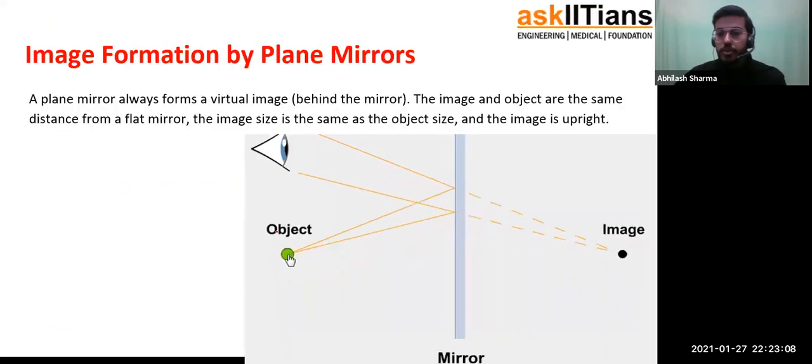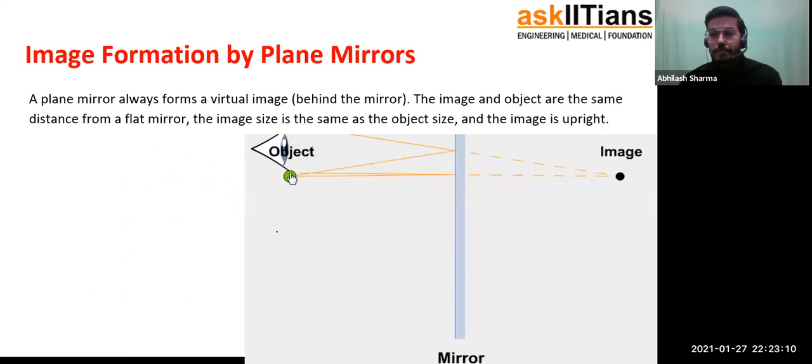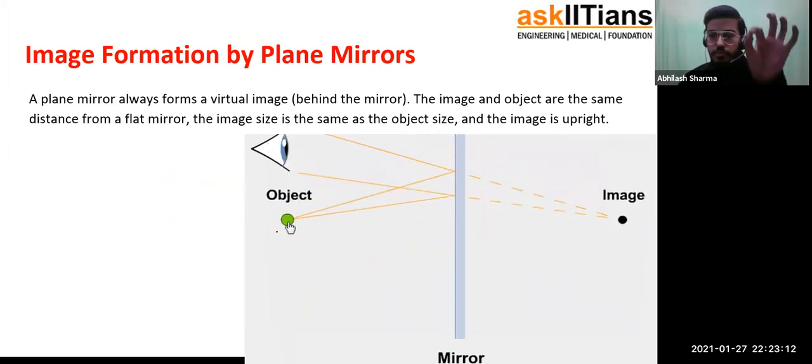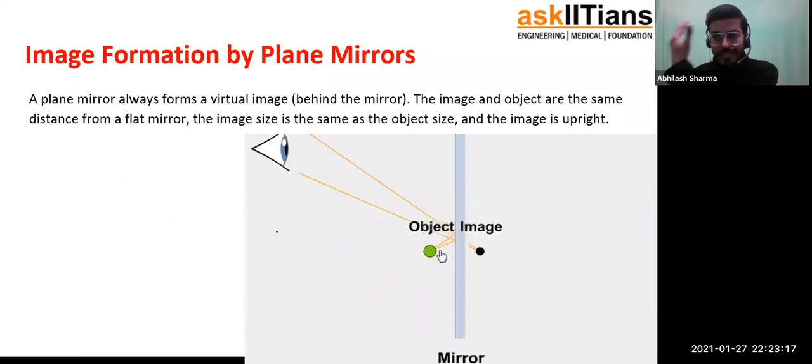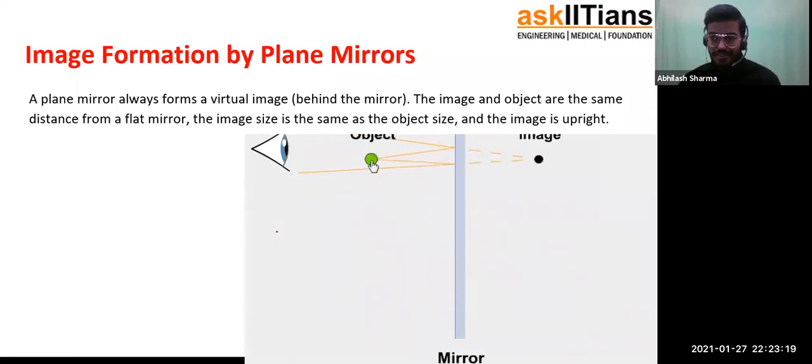Here, the same thing is shown by some animation. As you can see, as I'm moving the object, see how your eyes see the image, how your brain conceives the image behind.